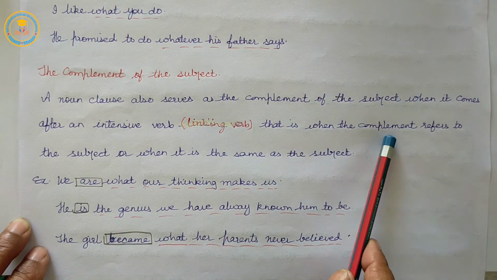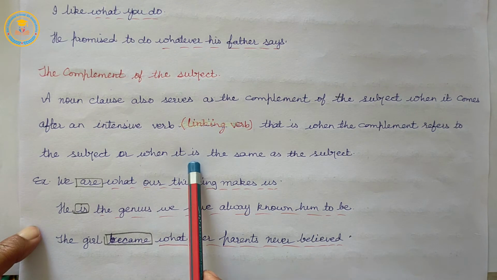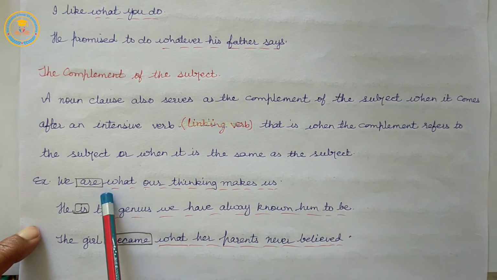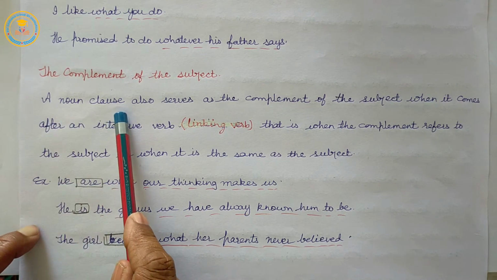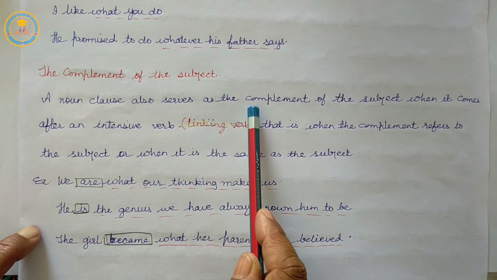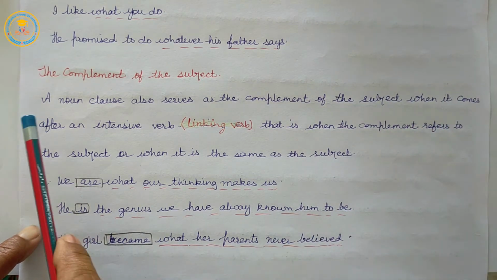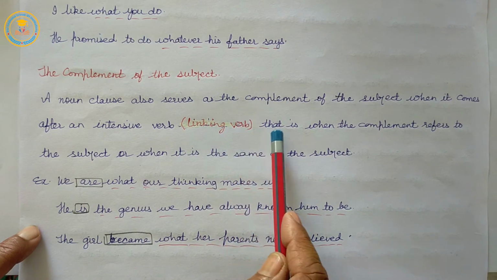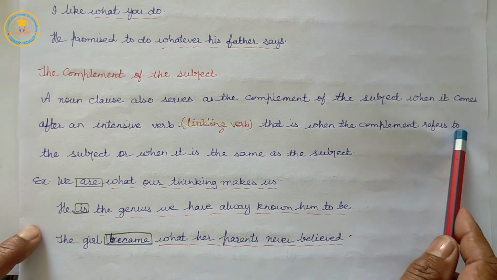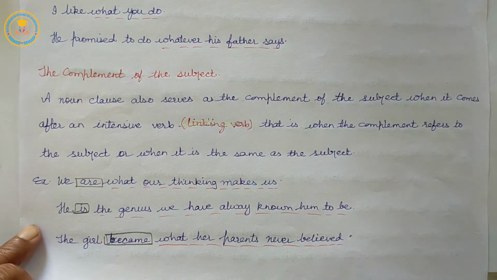That is when the complement refers to the subject, or when it is the same as the subject. So, a noun clause also serves as the complement of the subject when it comes after an intensive verb or linking verb. That is when the complement refers to the subject, or when it is the same as the subject.